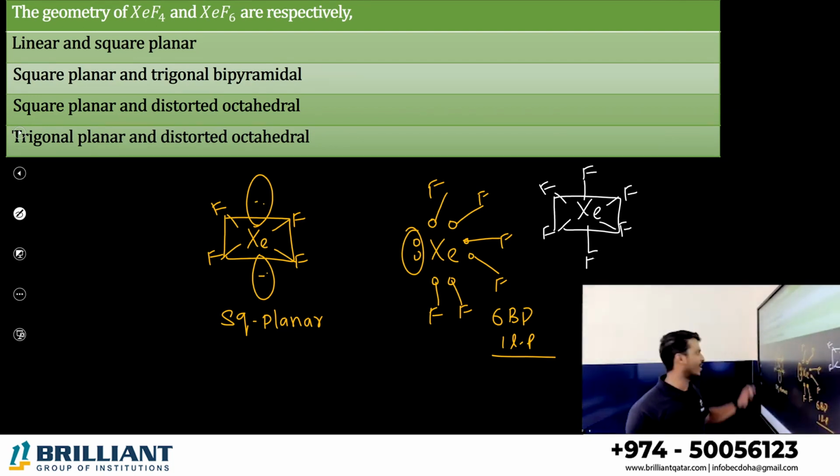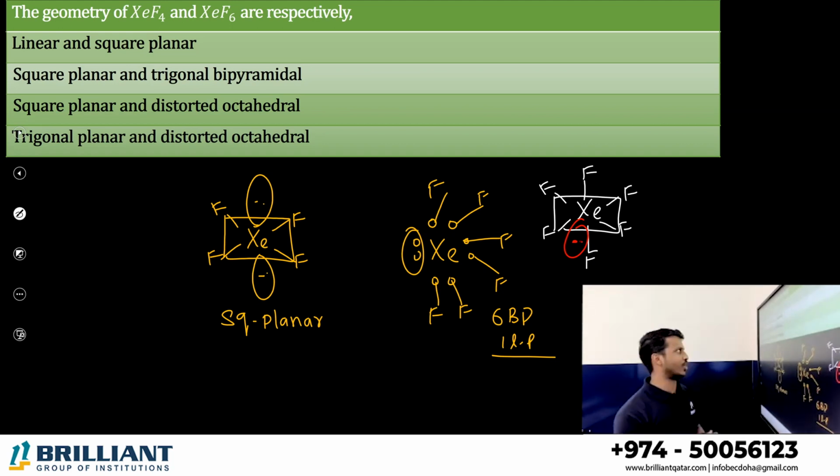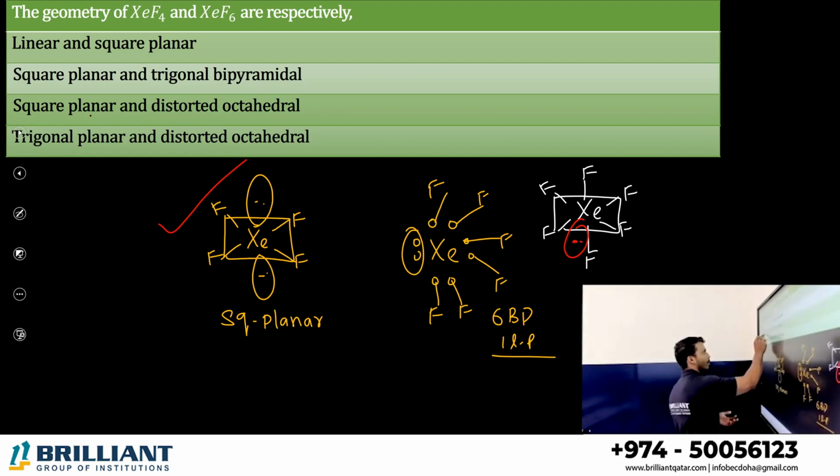But there is a lone pair on xenon, so lone pair, bond pair repulsion will be there. The octahedral shape gets disturbed. That is called a distorted octahedral shape. So XeF4 is square planar and XeF6 is distorted octahedral. Option C is the correct answer.